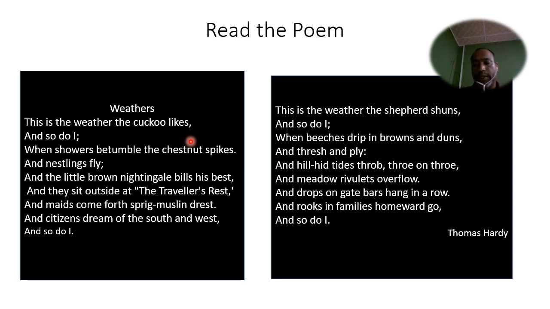So if we see this poem, this is a very beautiful poem. So let me tell what the poem is about. There are two stanzas in the poem. The first stanza is talking about the spring season in the UK, and the second stanza is talking about the winter season in the UK. So the first stanza talks that the cuckoo loves the spring weather because it is very favorable and it is very beautiful for the bird. And so does the poet.